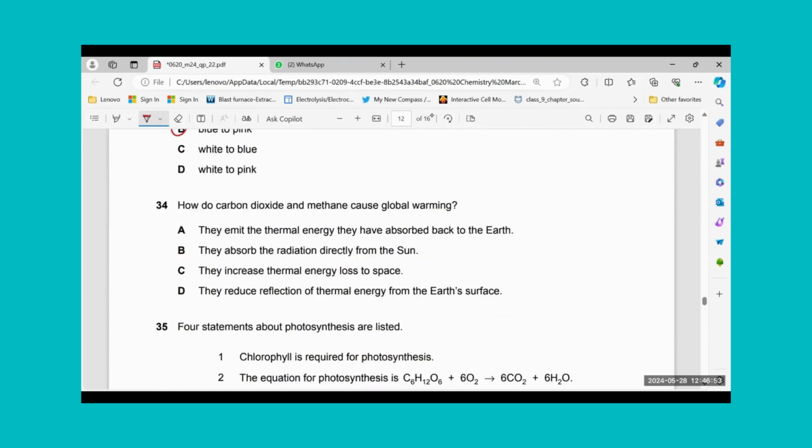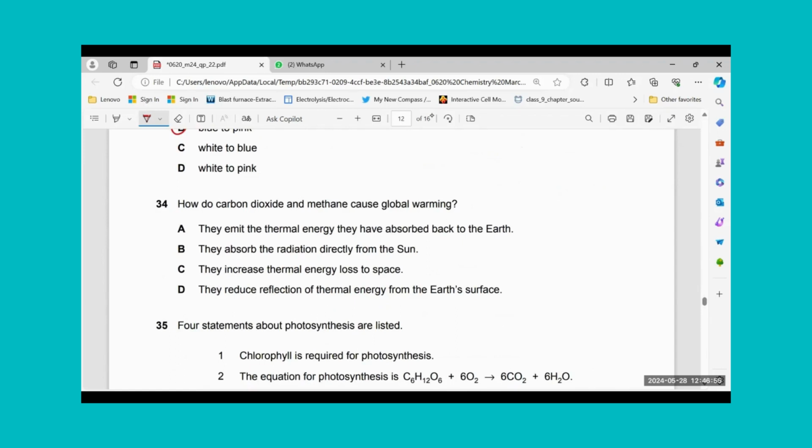34. How do carbon dioxide and methane cause global warming? Carbon dioxide and methane both are greenhouse gases. So when they increase in the atmosphere, they cause global warming. But how are they doing it? They emit the thermal energy that they have absorbed back to the earth. You know what they are doing? These gases are absorbing the heat energy coming from the sun, okay? And they are not letting it go to the environment.